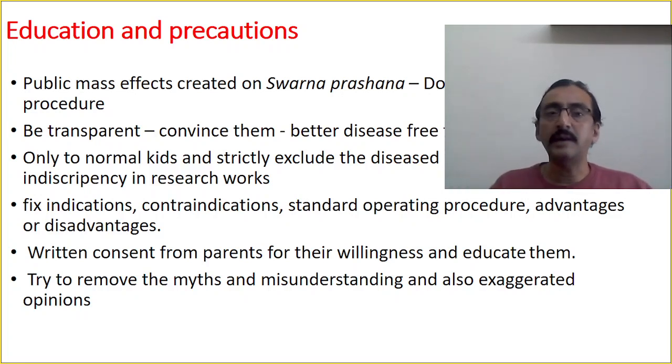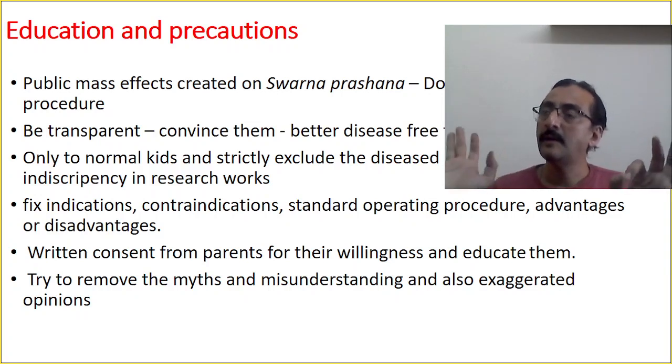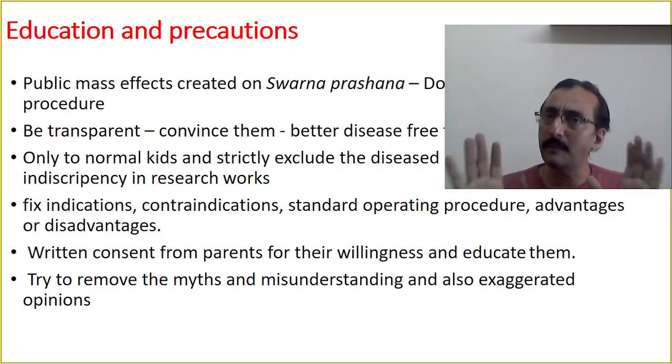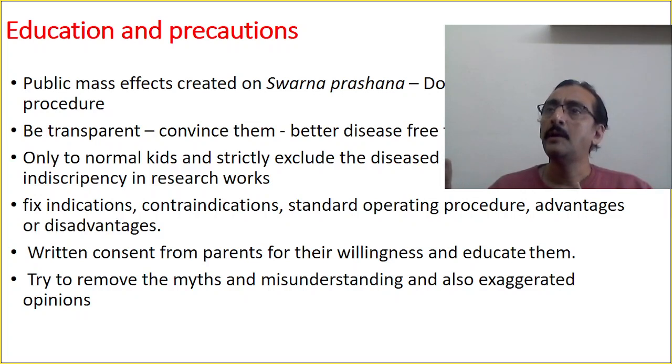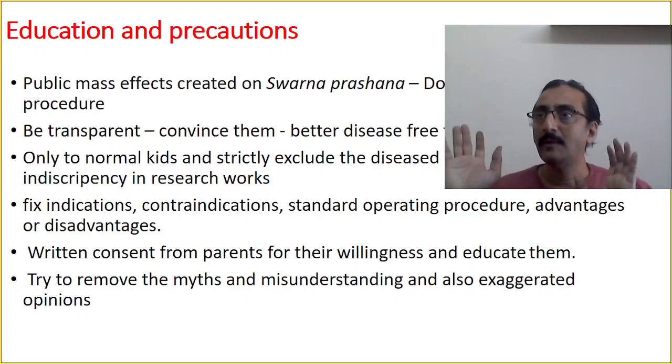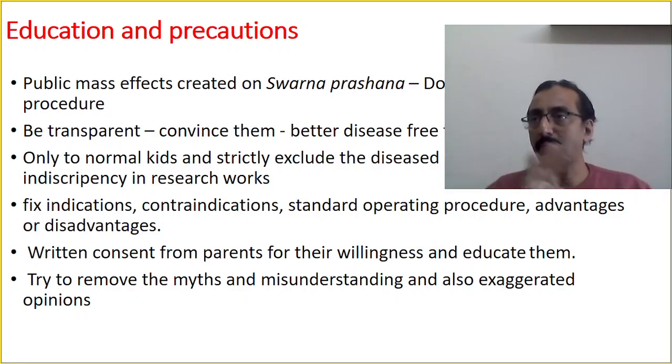So be transparent, convince them it is better for the disease-free future of the kid. This is better for the disease-free future of your kid. This is one of the golden opportunities that you can make your kid disease-free. This is one of the golden opportunities to increase the immunity of the child in future. This is just like provident fund. ठीक है, ये म्यूचुअल फंड जैसा है, आज आप लगाएंगे तो कुछ नहीं मिलेगा, ठीक है, आगे जाकर के मिलेगा, ठीक है, ये प्लान है, फ्यूचर प्लान है.